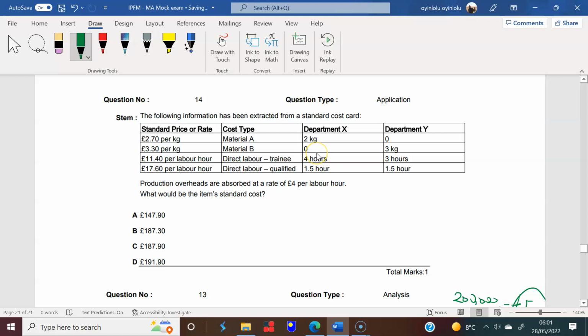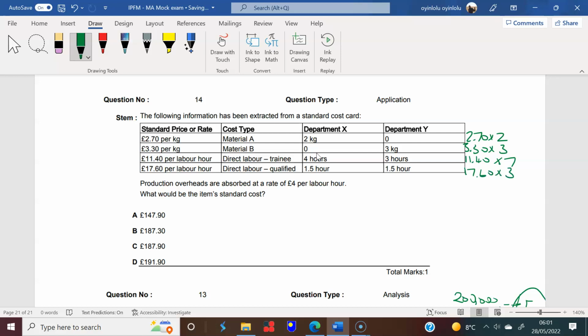Let's look at 14. We've done something like this already, I think, today, earlier on. So we're just multiplying across. So you're really having £2.70 times 2. Here you're having £3.30 times 3. Here you're having £11.40 times 7, of course, those two together. And here you're having £17.60 times 3.